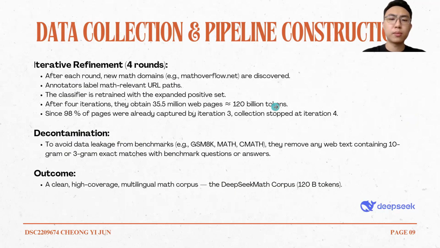The most important part is the iterative refinement. After each filtering round, they discover new math-rich domains like mathoverflow.net, which the human annotators label as new math URLs, and the classifier is retrained and the process repeats. After 4 rounds, they collect 35.5 million math web pages, which corresponds to roughly 120 billion tokens.